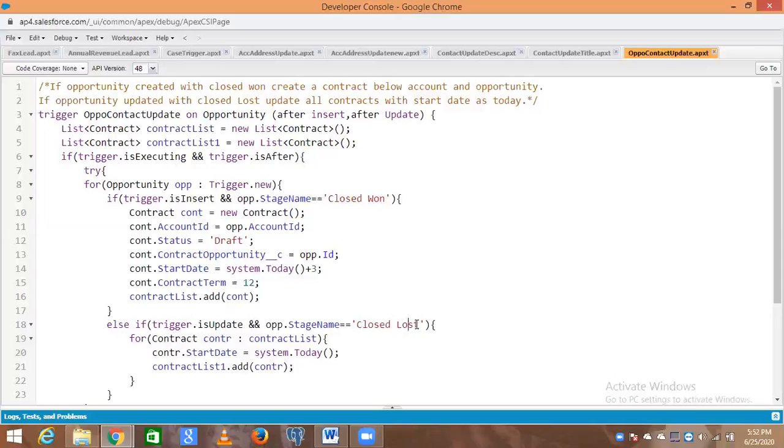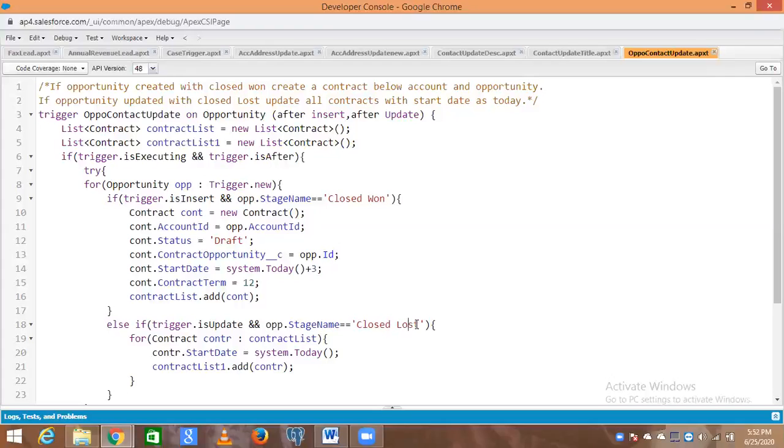Every time you create an opportunity with closed won, a contract will be created as a child, and at that time the start date you are assigning is +3 of today. So today is 25, so that will be 28.